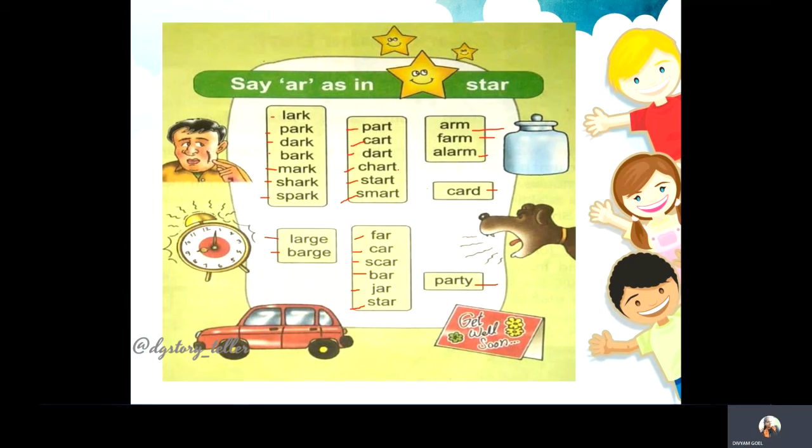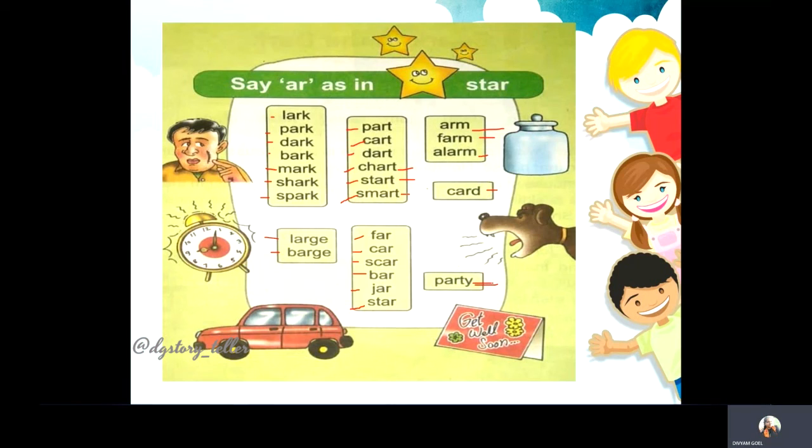For example, this word chart we did not discuss during the previous minutes. So everybody knows what a chart is. We sometimes draw on it, we sometimes use it for painting and many more things. This word start is basically an action word, a verb, which means to start something, to begin something. Smart is basically used for people. It is an adjective. It is used for people who are either good looking or intelligent.